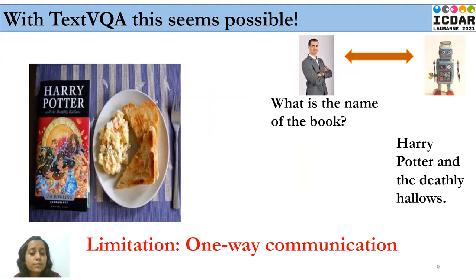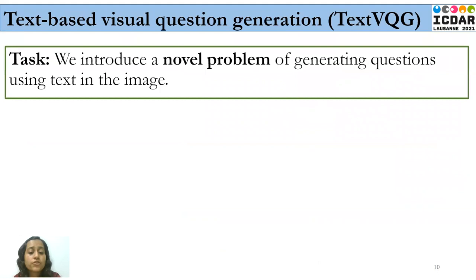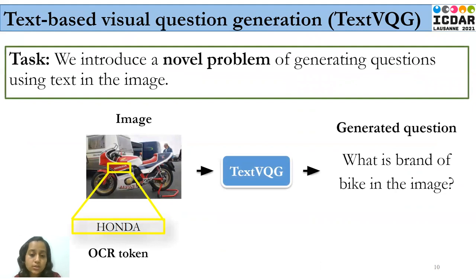As these works are performed in an environment of text-based visual question answering, this results in a limitation of one-way communication, which becomes a big hurdle in better visual dialogue systems. To solve these, we introduce a novel problem of generating questions using text and image. That is, given an image and an OCR token with respect to that image, the task of the text VQG system is to generate an appropriate question for which the considered OCR token acts as an answer.